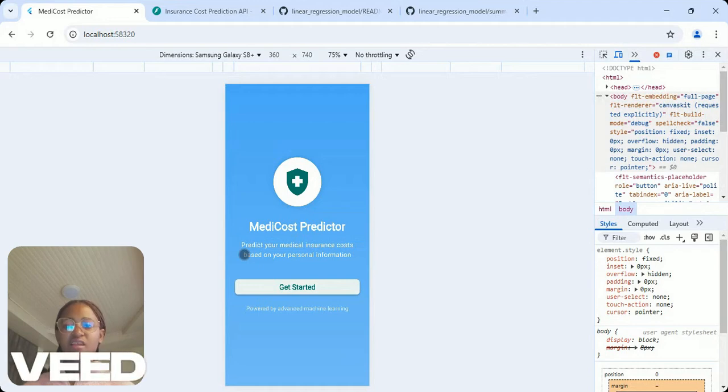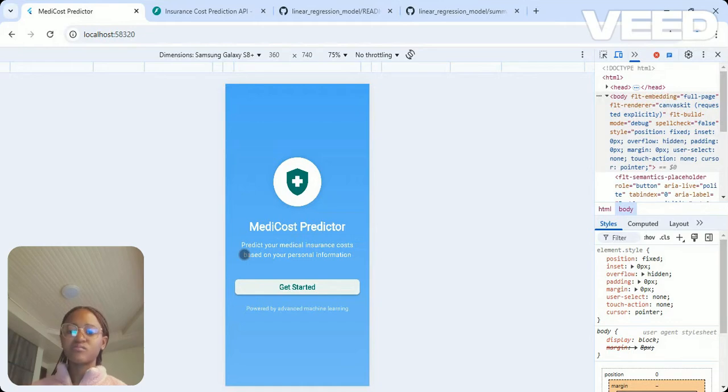Amanda Kaunda, and I'm here to present the Medicos Predictor application that helps in predicting the medical insurance cost of a person based on personal factors such as age, their body mass index, the number of children, and also their smoking status and other factors. So this application is built on three major components, which are the machine learning model, the API backend, and also the friendly user interface.